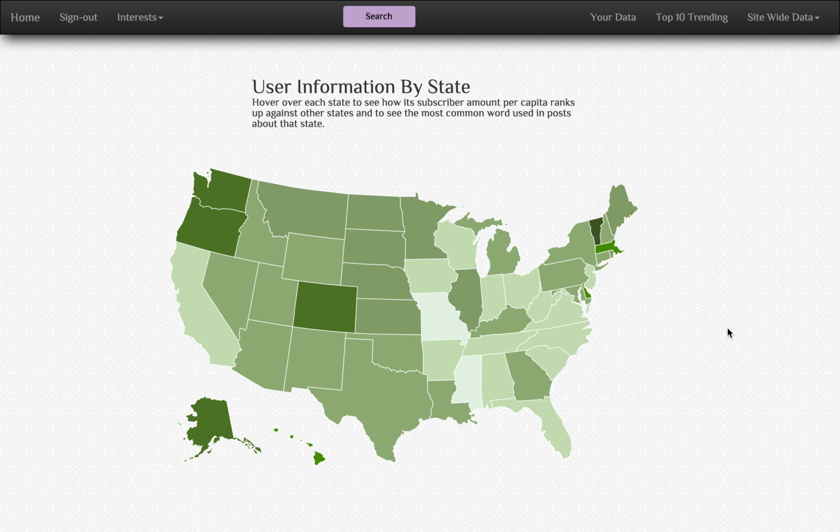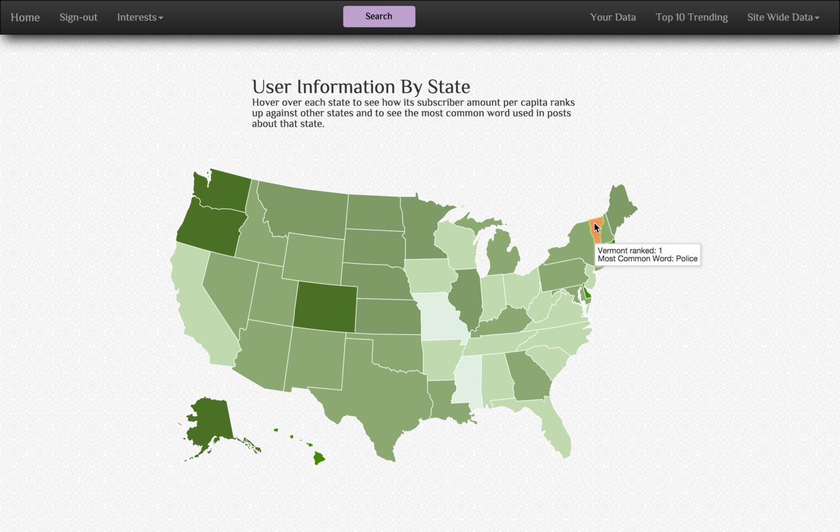This view shows user subscriber information by state. So the darker the color, the more subscribers per capita in that state compared to others. So you can see that Vermont is the darkest, and it's ranked number 1. It has the most subscribers per capita.